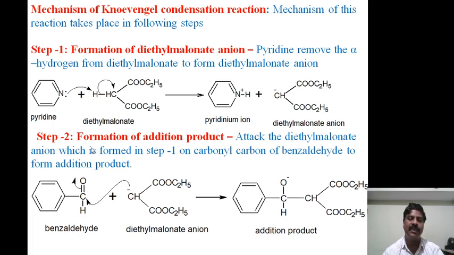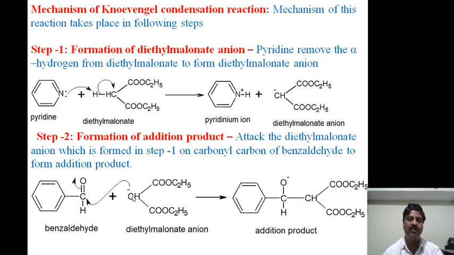Then the second step, formation of the addition product. The diethyl malonate anion formed in step 1 attacks the carbonyl carbon of benzaldehyde to form an addition product, similar to the Perkin and aldol condensation reactions. This anion attacks the carbonyl carbon atom of the other molecule, here benzaldehyde.